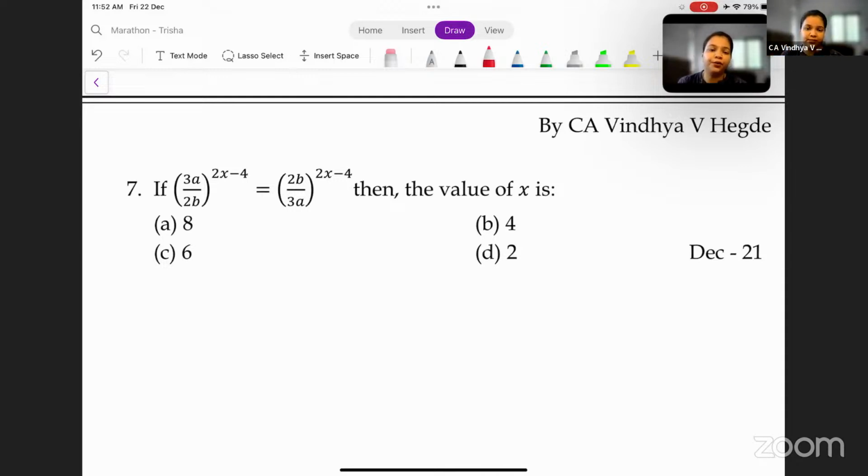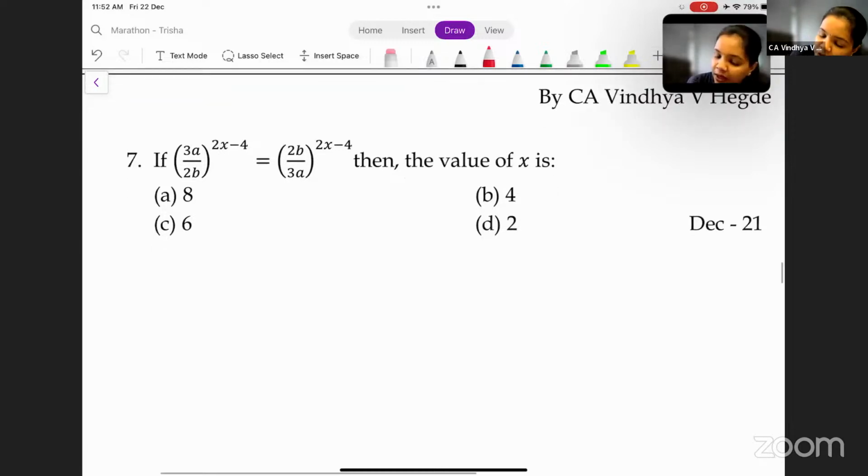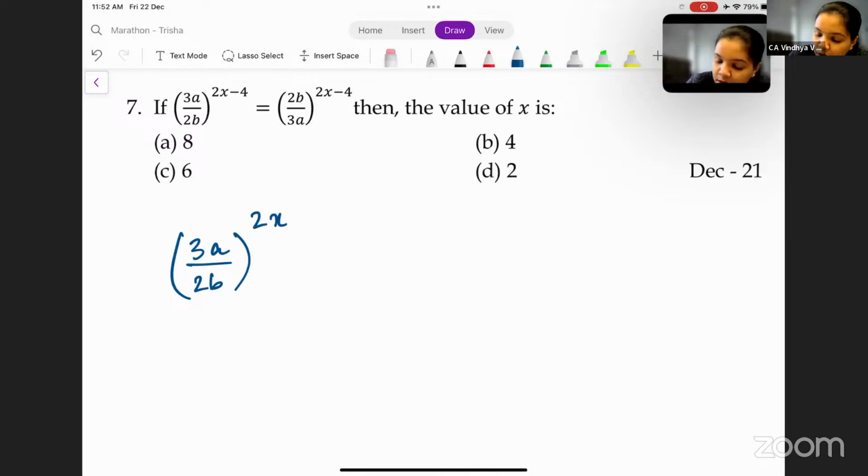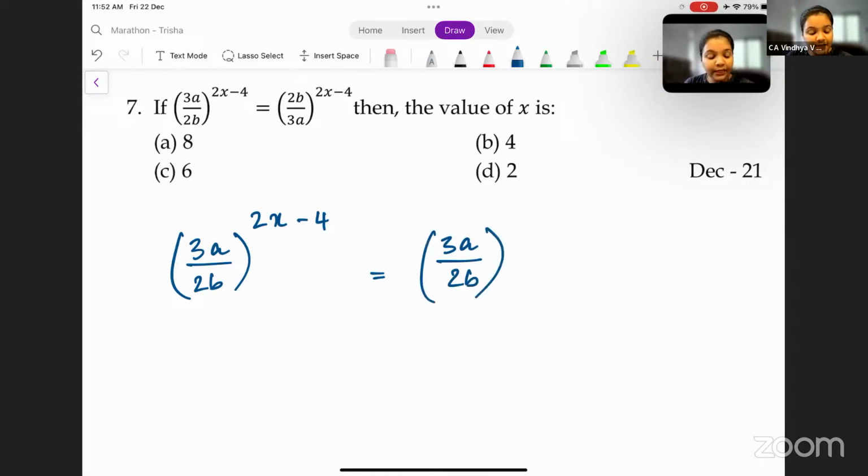So one thing that you can do here is make the base same. How can you make the base same? You just have to take the reciprocal of one of the terms. So the first term, let's keep it as it is. That is, we have (3a by 2b) whole to the power 2x minus 4, is equal to, I'll take the reciprocal of the second term. So you get 3a by 2b. Now remember, when you take the reciprocal of any term, the power changes its sign. So from plus it becomes minus, or from minus it becomes plus.